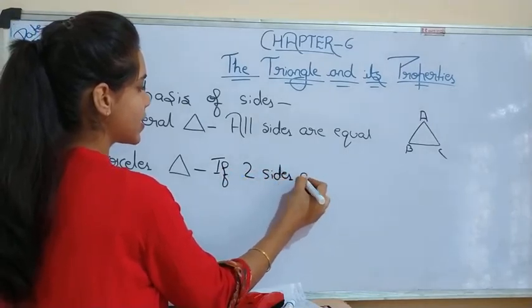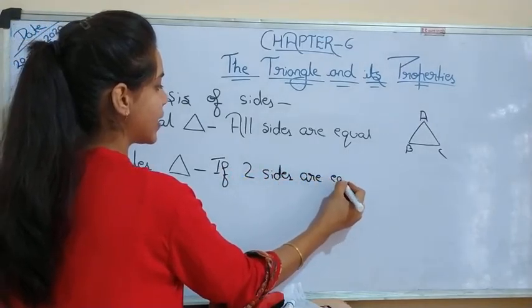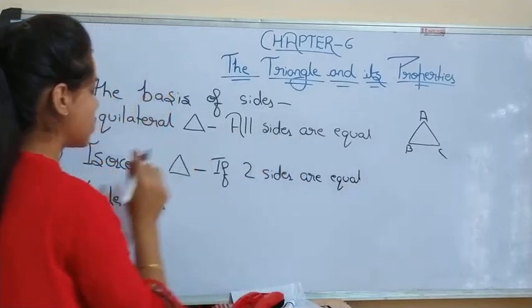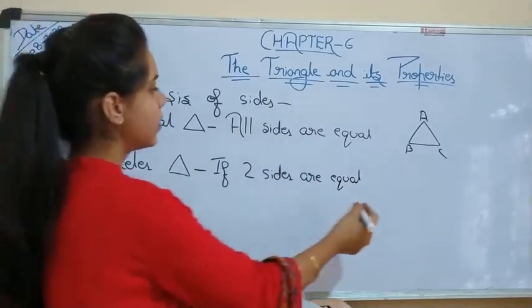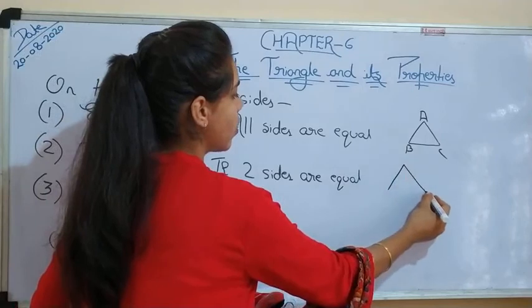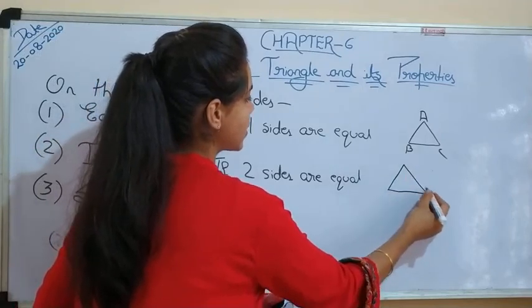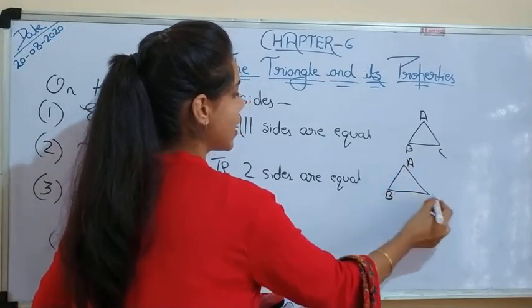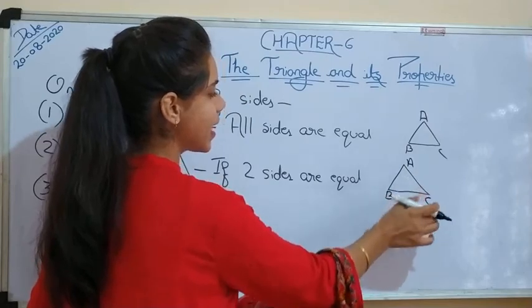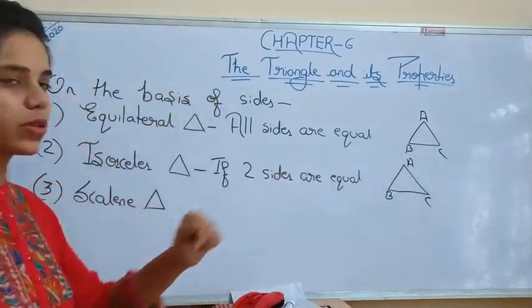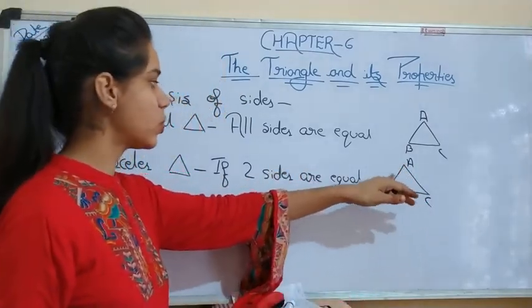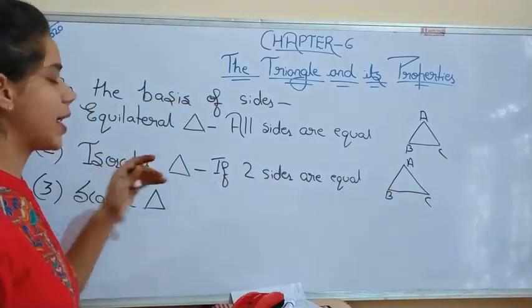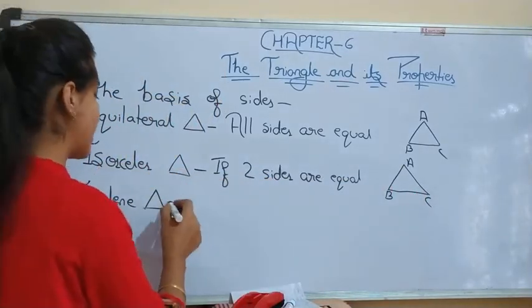Isosceles triangle: if 2 sides are equal in any triangle, that triangle is known as an isosceles triangle. So this will be what? Isosceles triangle, as 2 sides are equal, meaning BC and AC are equal and AB is less than both of the sides. So this triangle is an isosceles triangle.